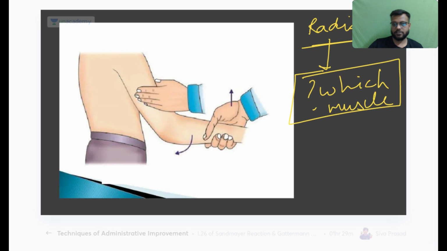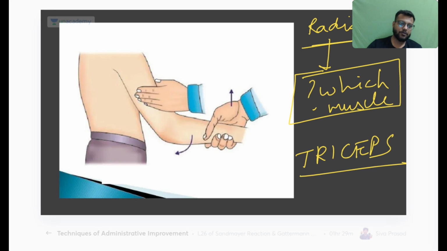Okay, which muscle is tested if you are testing the muscle supplied by the radial nerve? So the answer for this is triceps, not supinator.